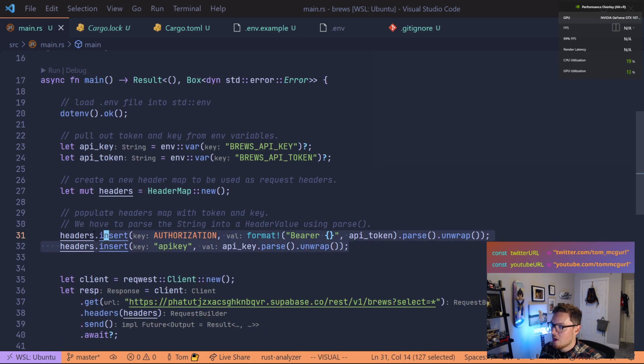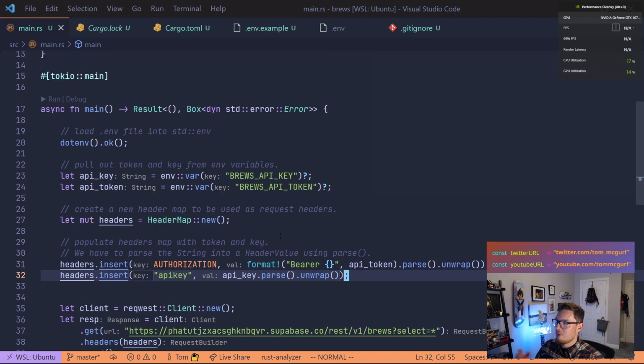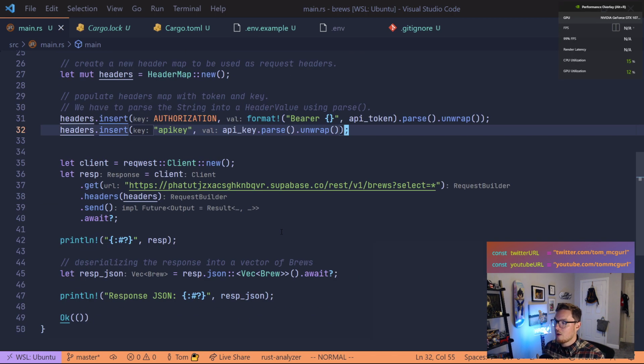And the same thing goes for headers, right? It's making sure that your headers map is constructed of a header key and a header value. You can't just pass it anything, right? You have to say, hey, I'm passing a certain thing of this type. So pretty cool. A little bit of overhead with the deserialization. The .env is just, you're going to have that overhead no matter what you're doing, because if you don't want to have your API keys in your code, which you never do, right? You're going to need that. But overall, not very difficult. Pretty straightforward.